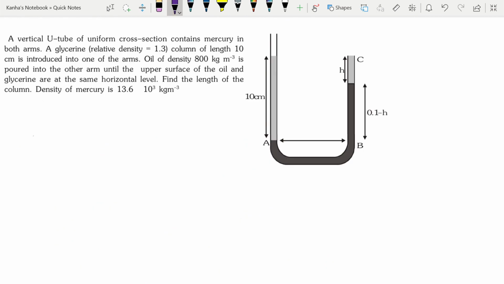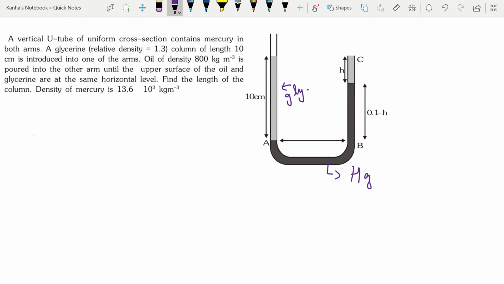Let us take a look at another question. A vertical U-tube of uniform cross section contains mercury in both arms. Now this black thing is mercury, which is Hg. A glycerin of relative density 1.3, column of length 10 centimeters is introduced into one of the arms. So this is your glycerin, GLY.